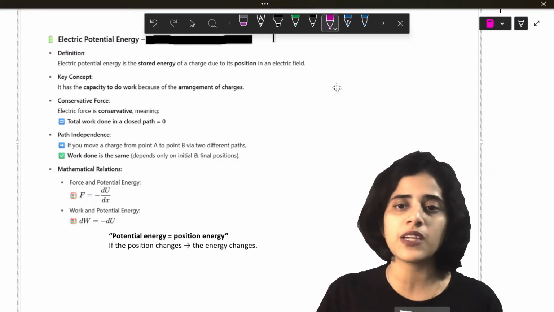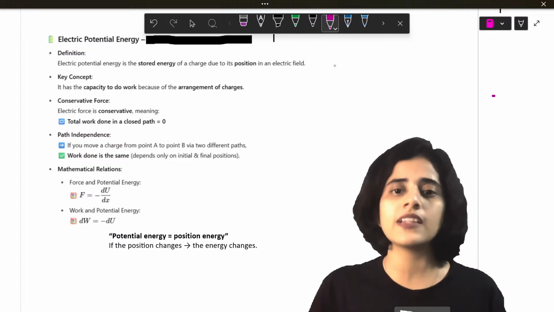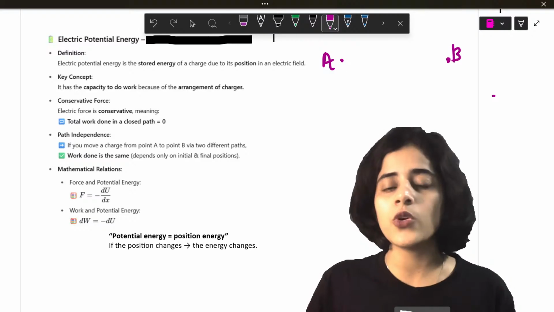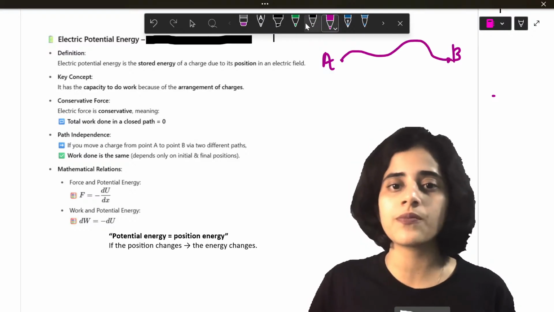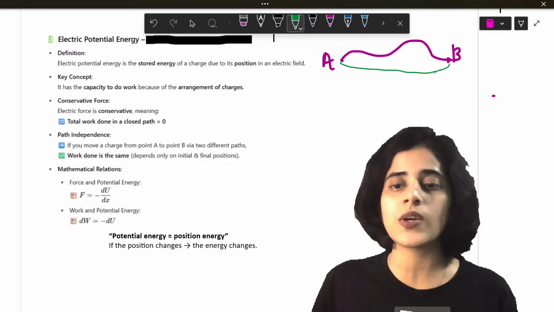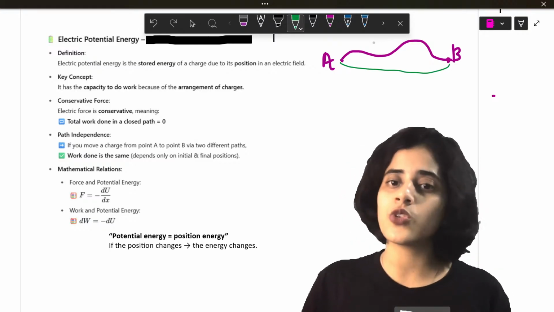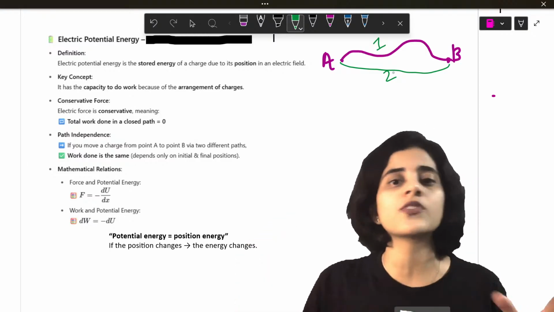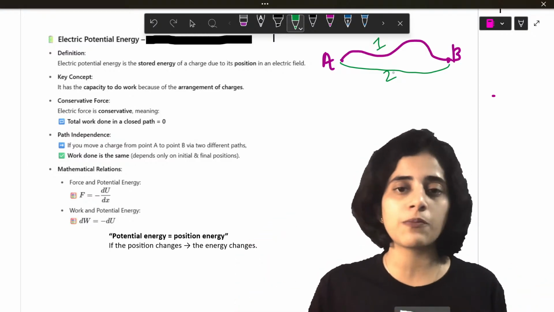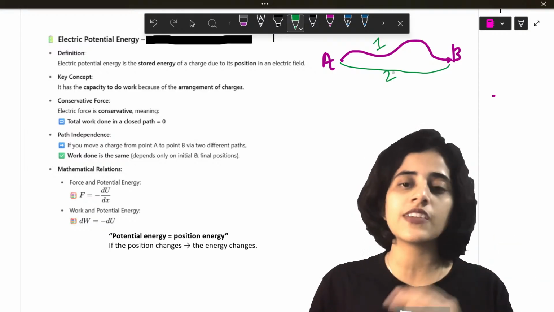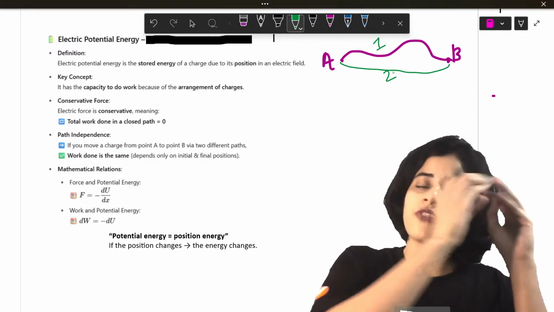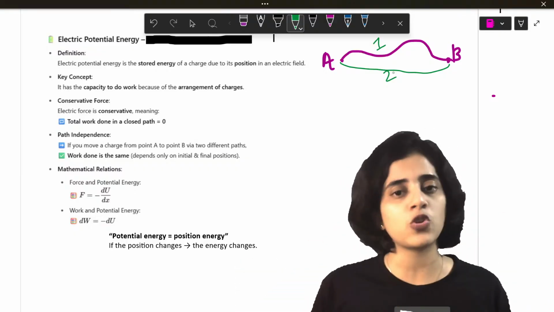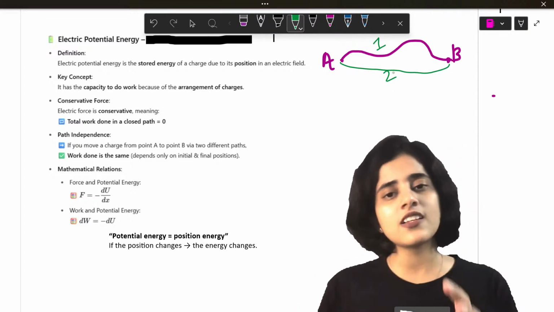What does conservative mean? Conservative means if this is a point A, this is a point B, and you can reach B from A this way, you can reach it this way as well. So you can take path 1, you can take path 2. But whichever path you take, the total work done is going to be the same. It is independent of the path. So that is a conservative force. The total work done to move from A to B is going to be a constant.